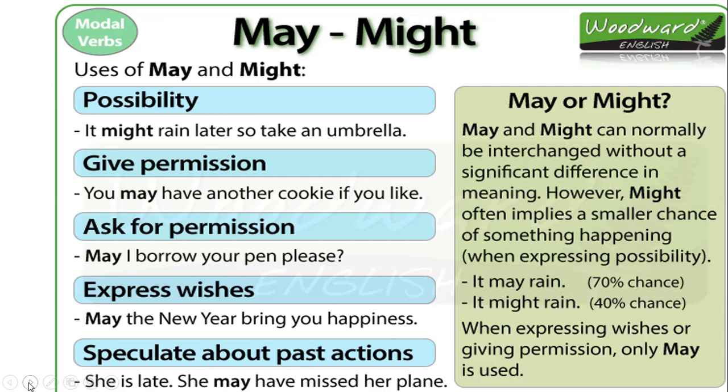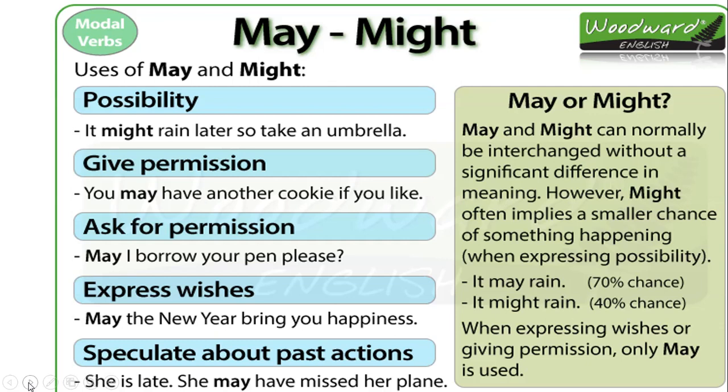Fine. So let us quickly read the uses of may and might once again. First is to express possibility. Second, to give and ask for permission. In both the cases, whether we are giving the permission or if we are taking the permission, in both the cases we can use may.